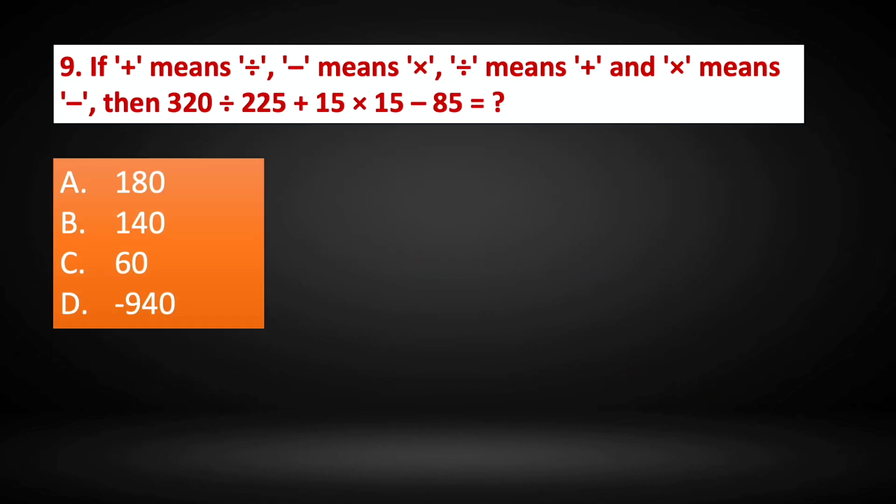Question number 9. If plus means division, minus means multiplication, division means addition and multiplication means subtraction, then 320 divided by 225 plus 15 into 15 minus 85 equals what? First let's write the equation. That is 320 divided by 225 plus 15 into 15 minus 85 equals what?